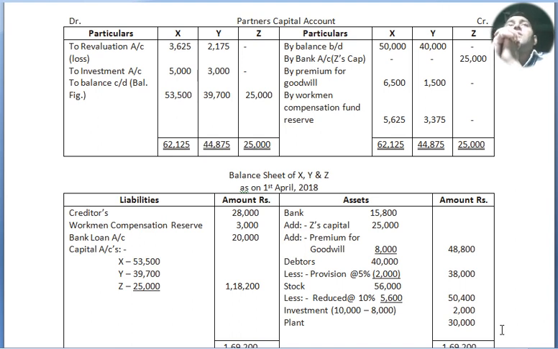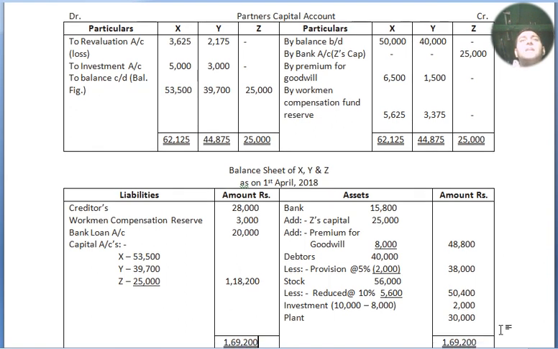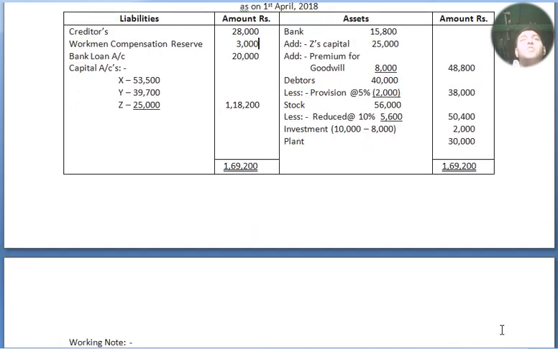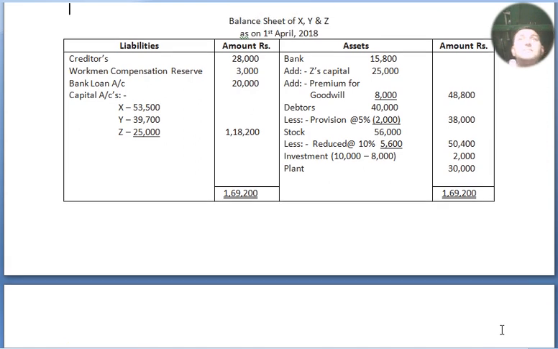We have written both sides altogether, and then we have deducted the debit side amount, and we got the balance carried down. For X 53,500, for Y 39,700, and for Z 25,000. Now we move to our balance sheet. The new balance sheet of X, Y and Z as on 31st April 2018. This is the balance sheet.